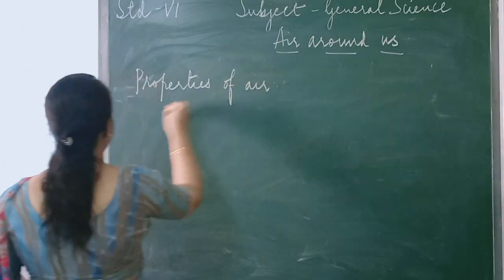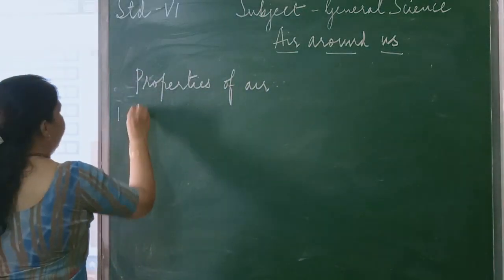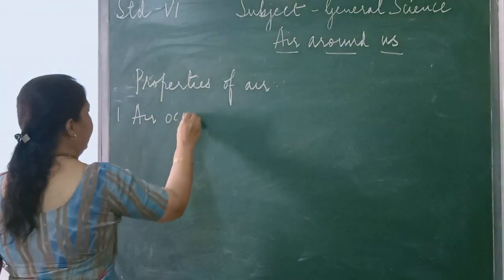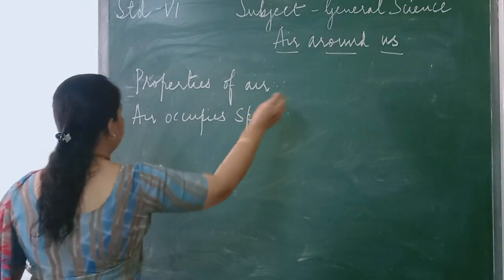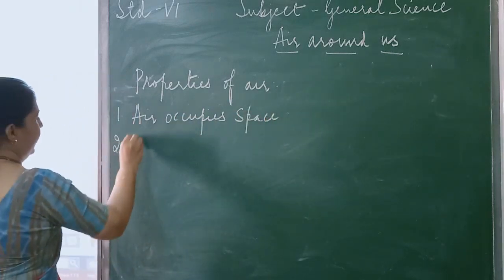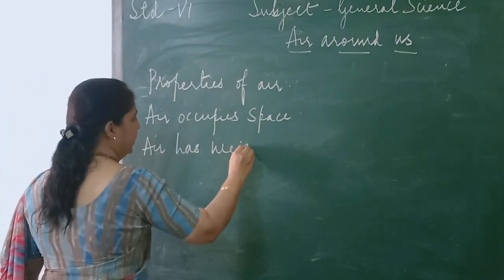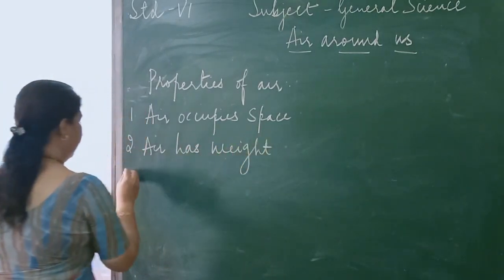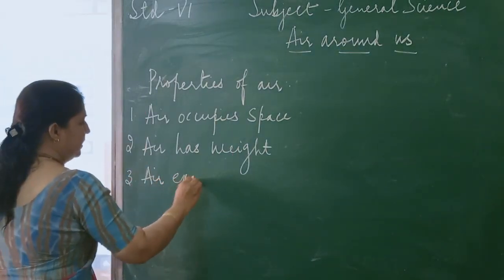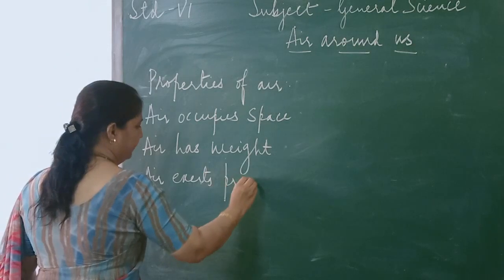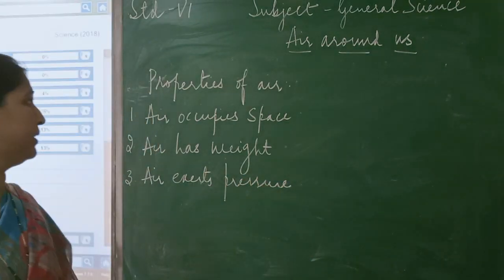Properties of air. So the first property of air is just now what we have studied. Air occupies space. Then the next property of the air is air has weight. And the next property is air exerts pressure. So these are the properties of air.